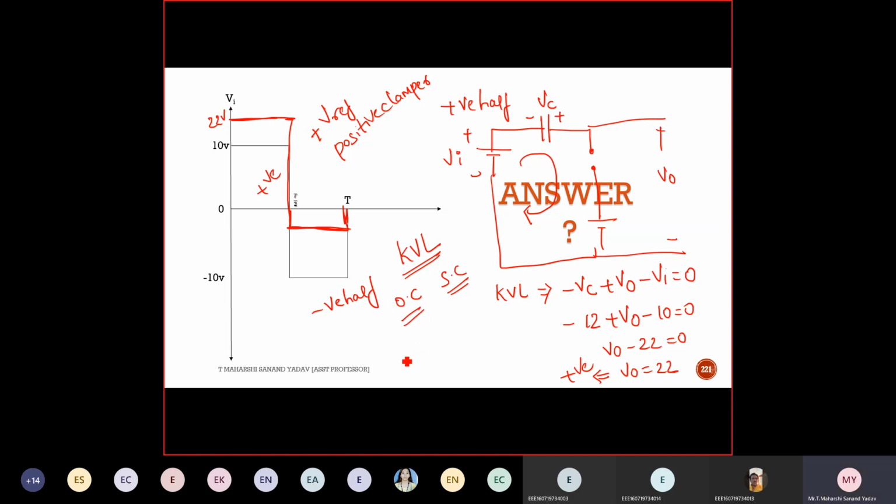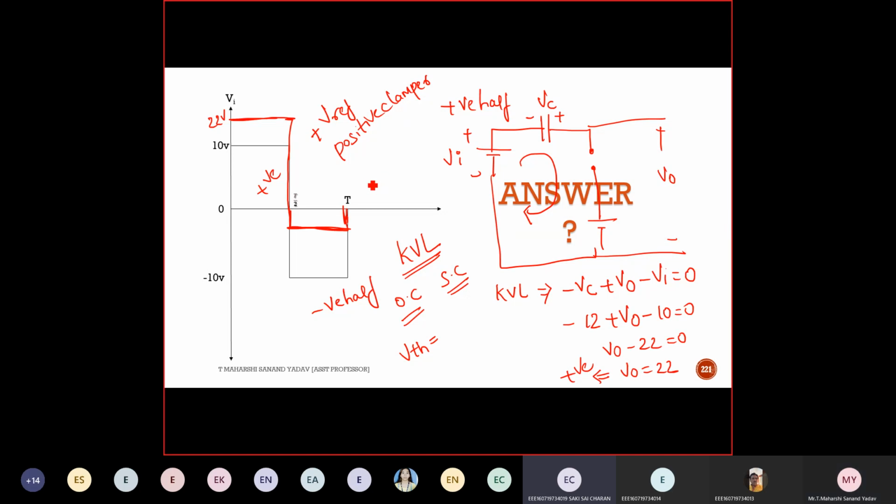Rule number 19, can you tell me the voltage division rule formula? Total voltage into opposite resistance by total resistance.